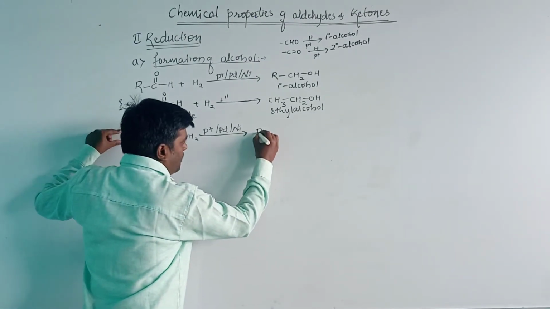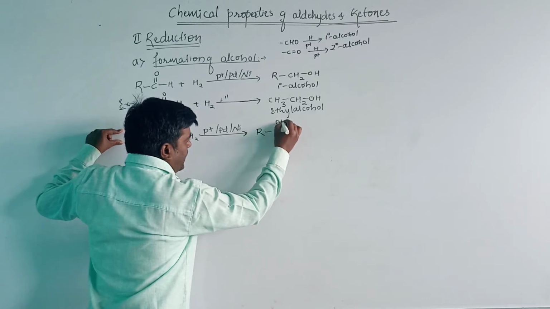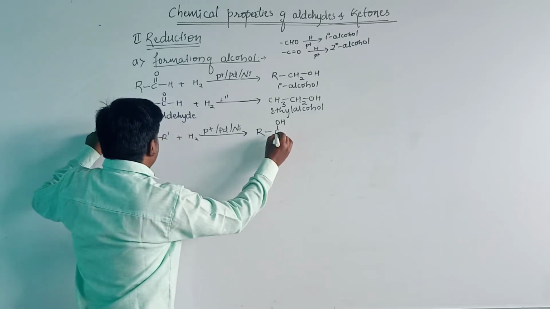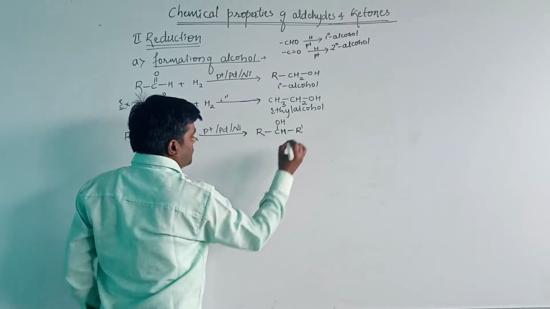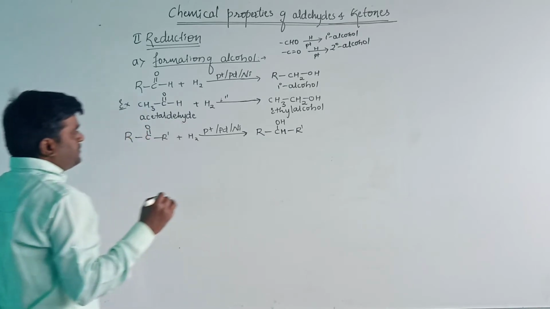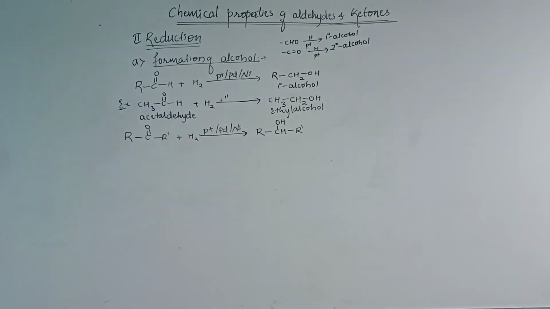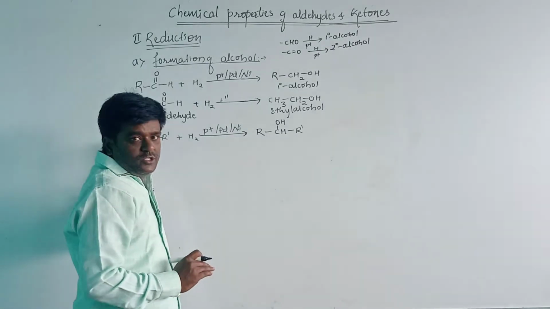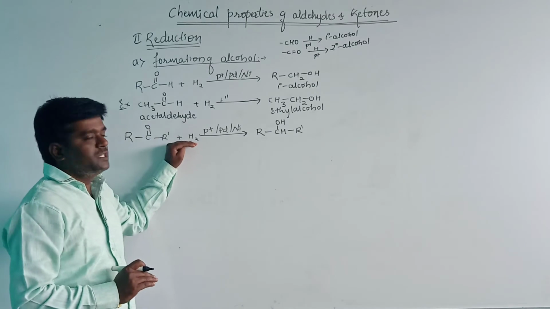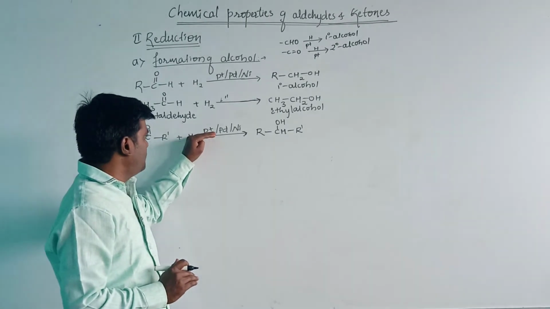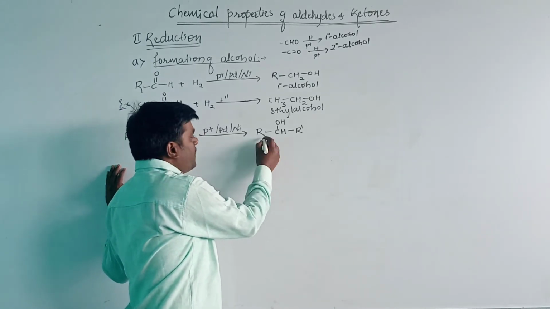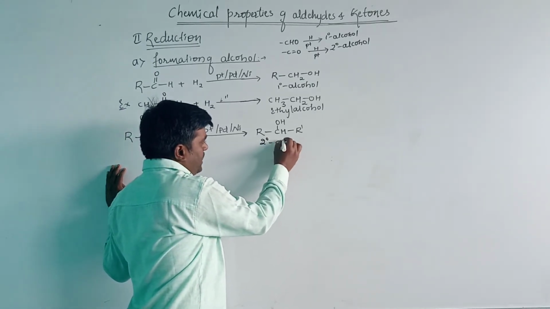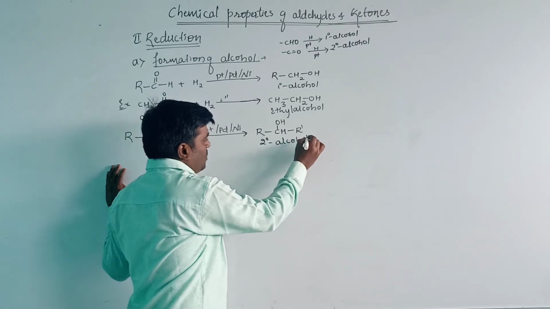Here, RCOR dash. When the ketones react with hydrogen in the presence of platinum, palladium or nickel as catalyst, we get the secondary alcohol as the main product. Here it is the secondary alcohol.